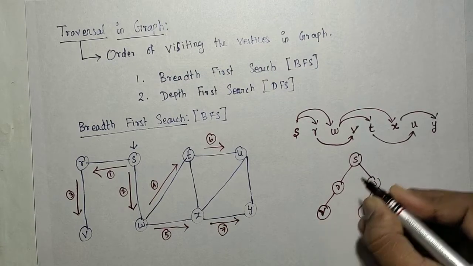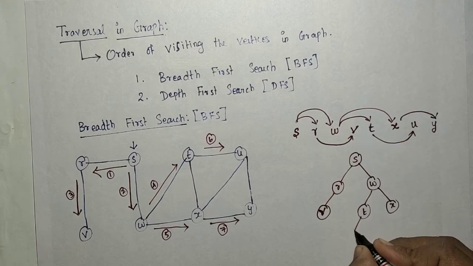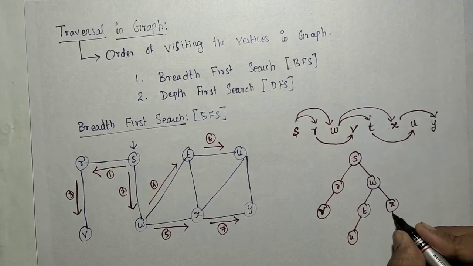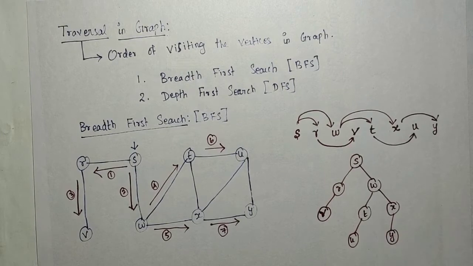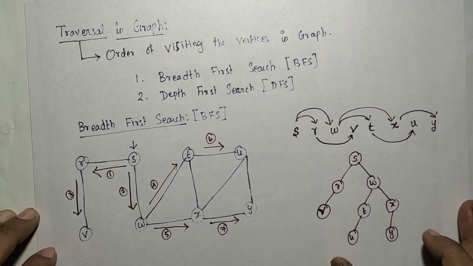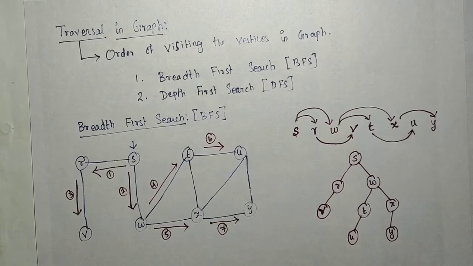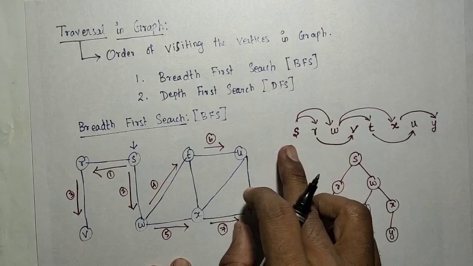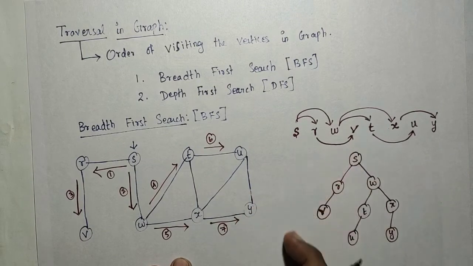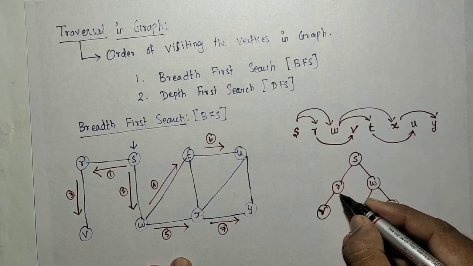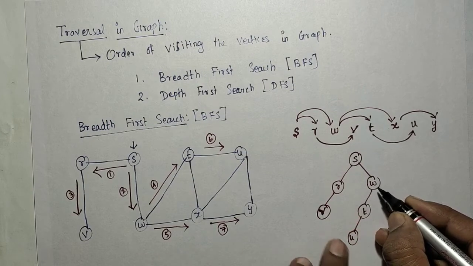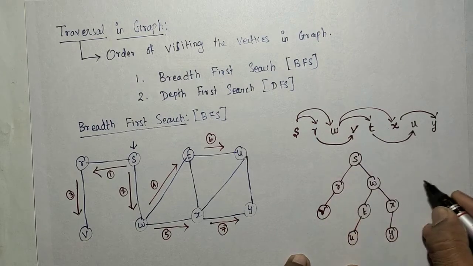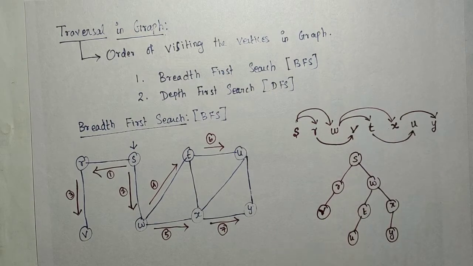Then T will visit U, and X will visit Y. So if you do breadth first or depth first search, we get a tree. We start with S, then R and W, then V, T, X, and then U, Y. So breadth first search we have done.